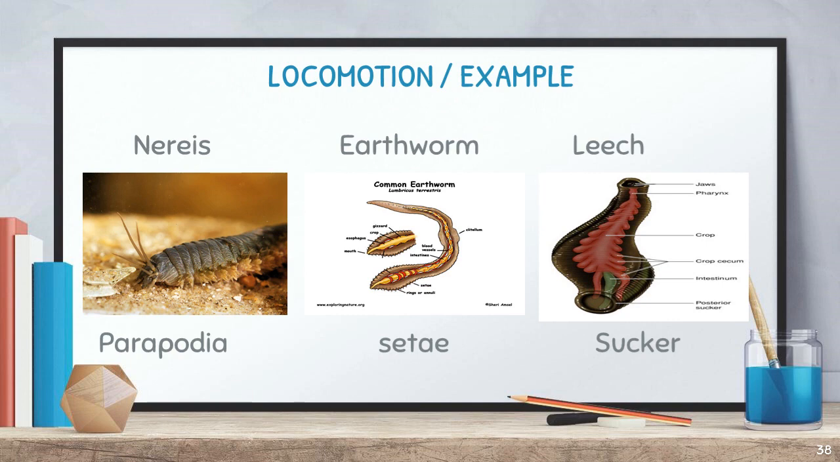And leech is also another example for this phylum. It has a sucker at the head region, which helps with attachment as well as locomotion. So these are all the locomotory organs for phylum Annelida. Understand? Shall we go to the next phylum?